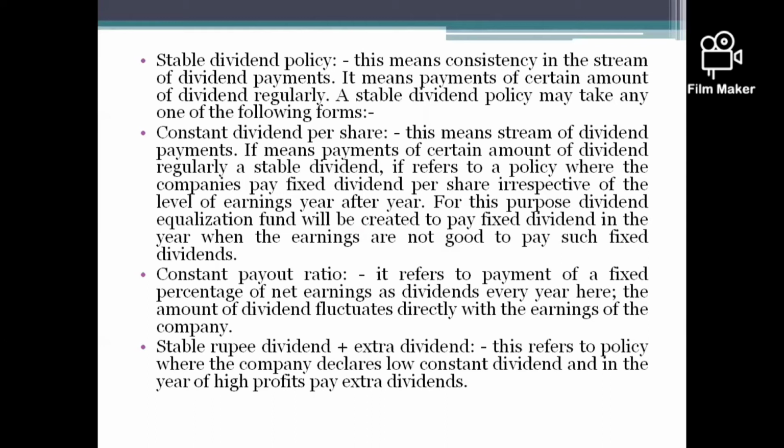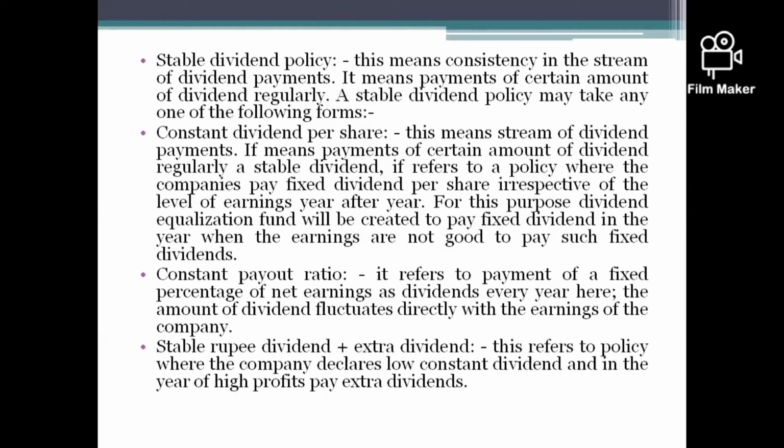So in the regular dividend policy, they are fixing the rate of dividend. But in this stable dividend policy, they are just fixing the amount of dividend which has to be paid to the shareholders. So that's why it is called a stable dividend policy, not in the form of rate, but in the form of amount. A stable dividend policy may take any of the following forms.